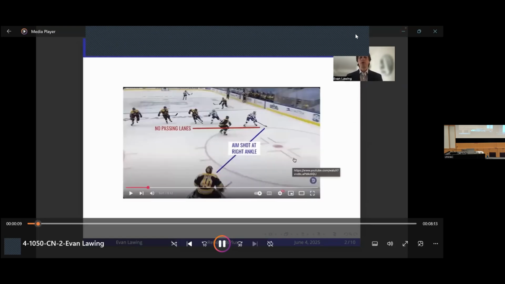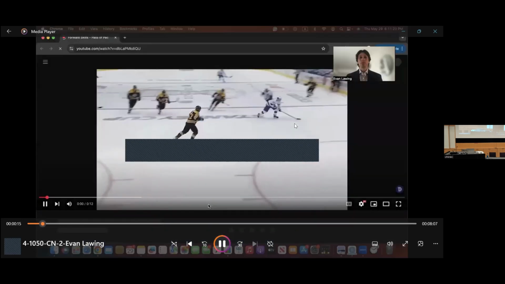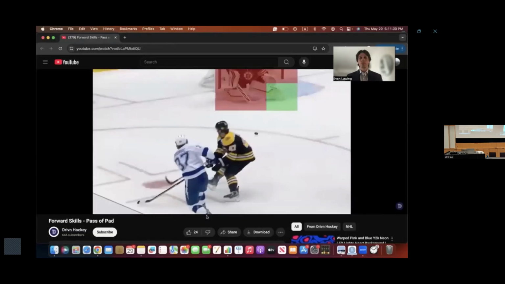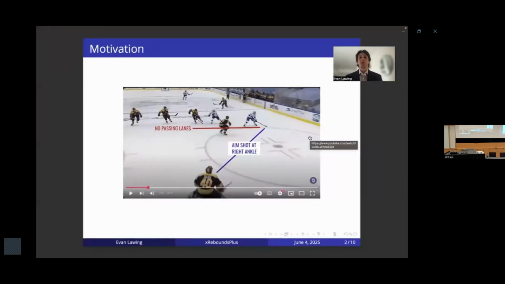So to start, I wanted to show a video on why rebounds are important in hockey. In this video, we're able to see more than just the usual counting stats that you'd see in a box score. We're able to see 2 shots, an assist, and a goal. But what we're really seeing here is a player intentionally use a rebound off the goalie so that they can create a scoring lane for their teammate. They don't have that passing lane at the start, as we're able to see here, but they are able to create a shot and a rebound for their teammate where they're able to score.